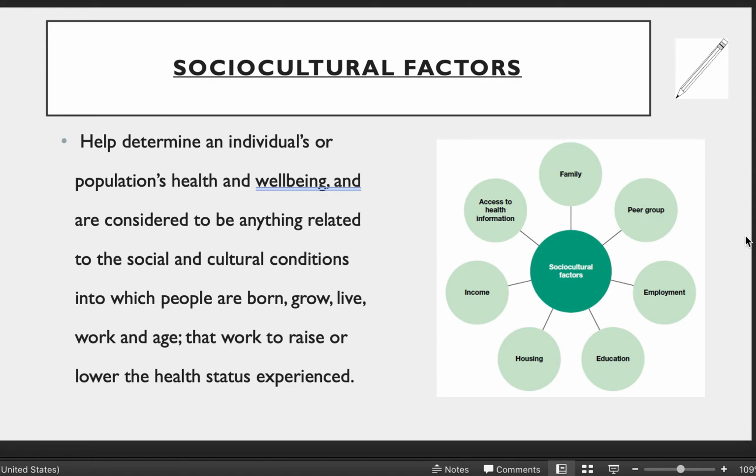So wherever somebody is born, how they're raised, the sort of environment in which they grow up in, based on their income, their peer group, their employment, actually have some trends and indicators. So we looked at some countries in one of our recent tasks where you looked at the data of different countries. And you might have seen a trend that countries that had lower income also had a lower life expectancy. That is known as a sociocultural factor that impacts on a trend.